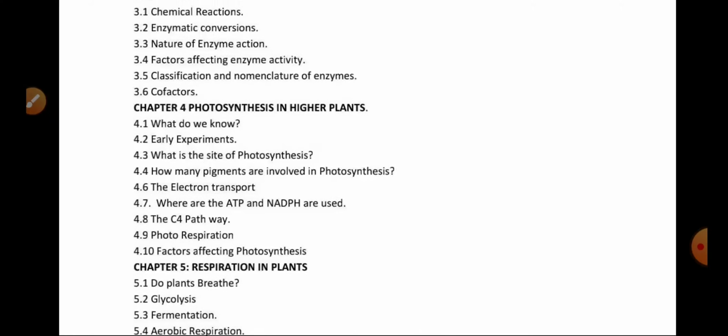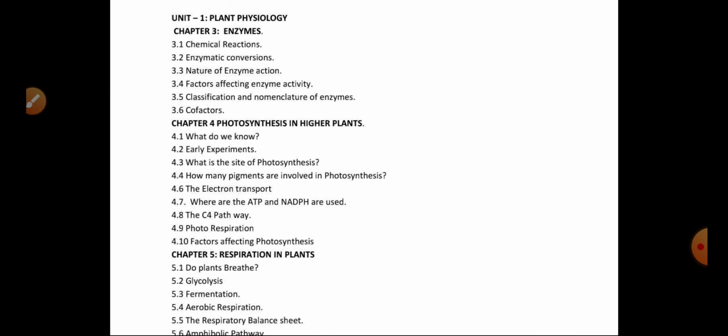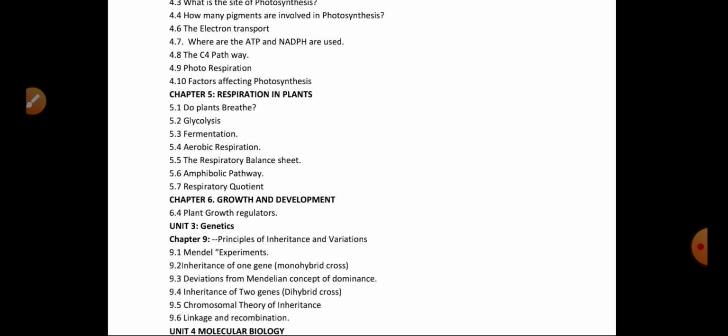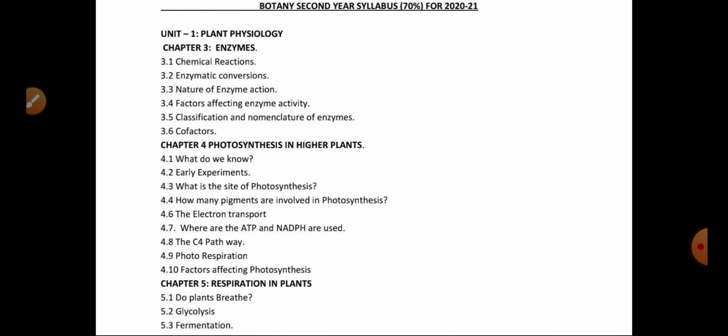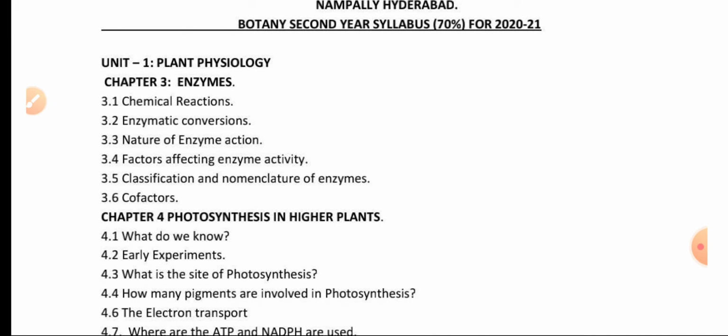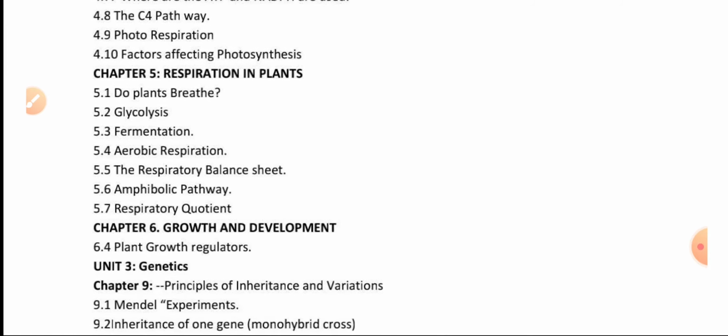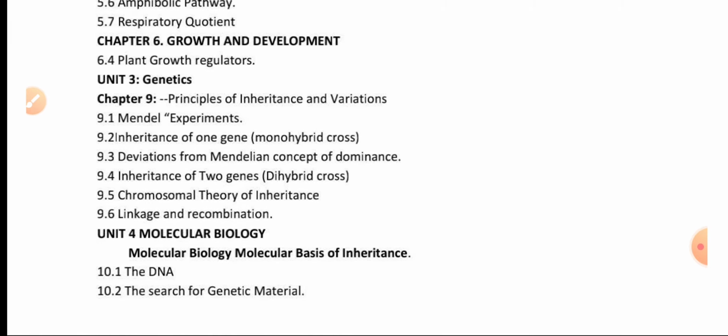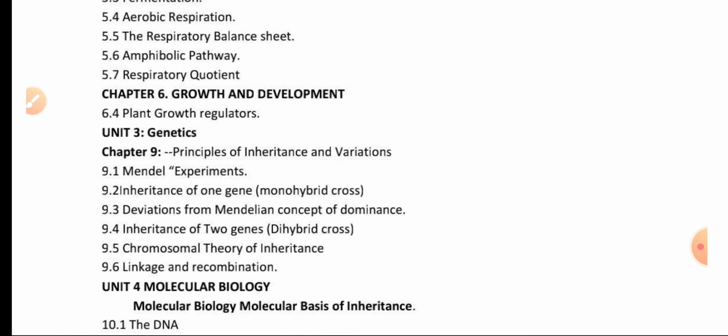Now we have chapters 3, 4, 5 and 6 in the first unit. Now let us go on.